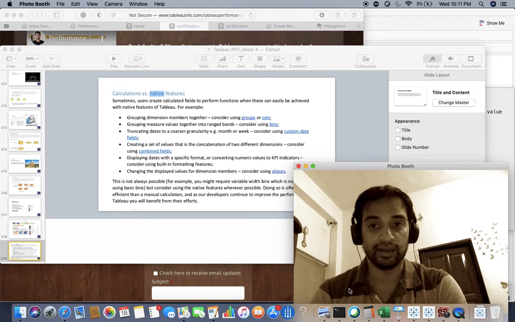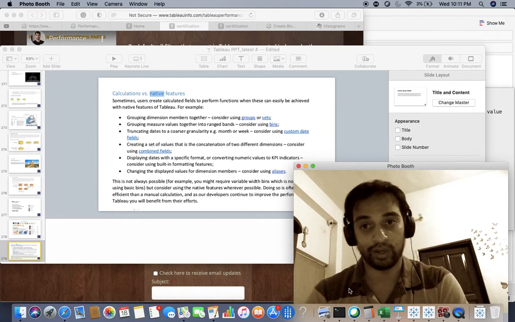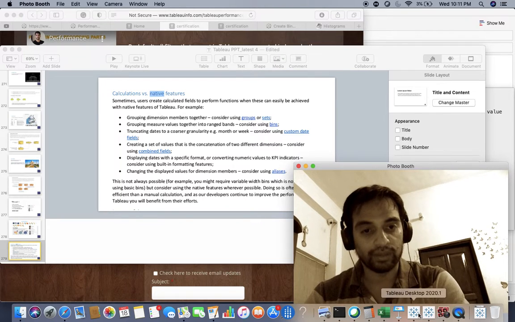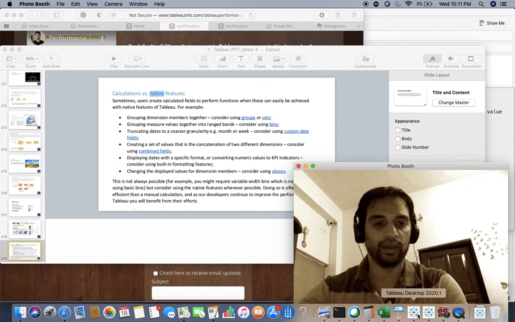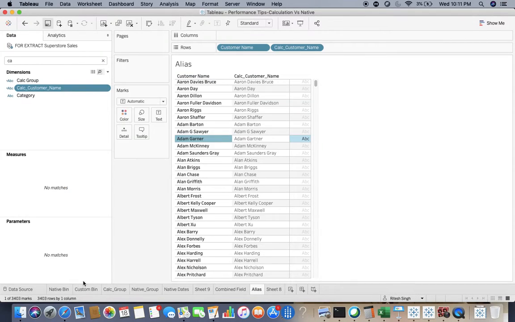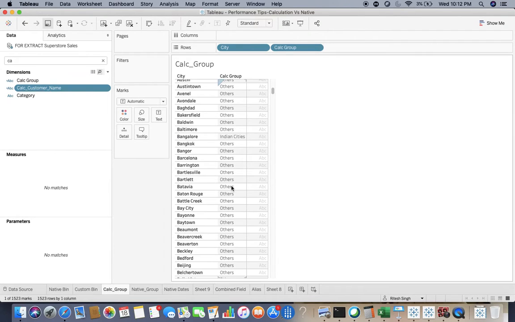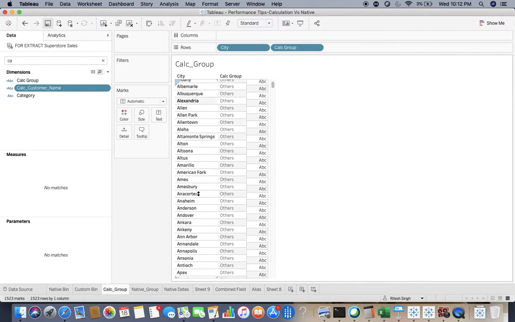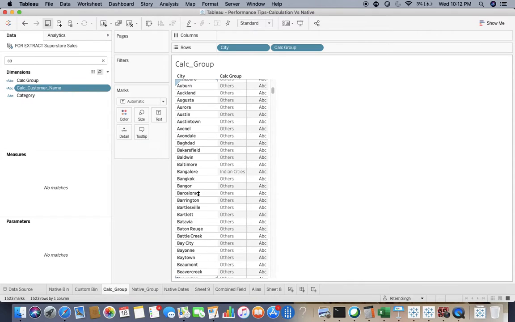You must be knowing the grouping of dimensions. In which cases are we knowingly or unknowingly making use of a calculation for grouping? Let me give you an example. Here you can see a simple example where we have sample superstore cities, and I just want to group Indian cities like Ahmedabad, Bangalore, or Delhi.